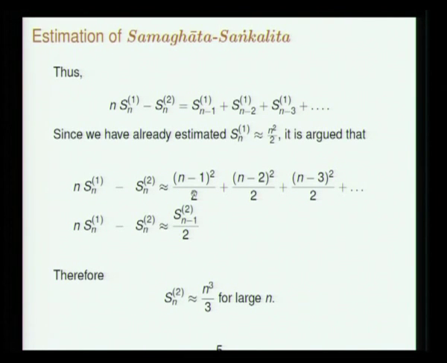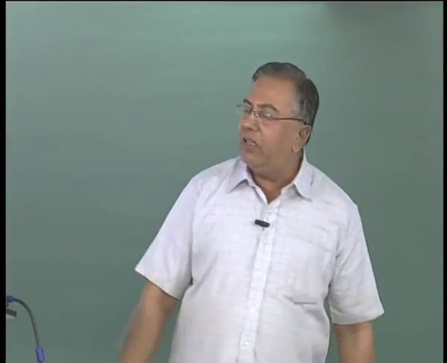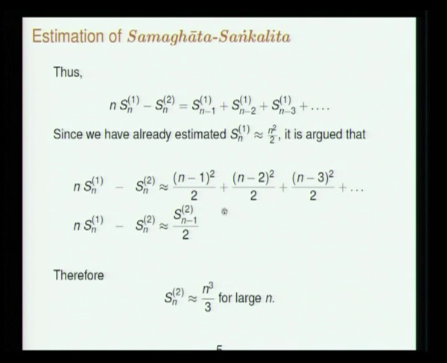Now this Sn minus 1 of 2 and Sn of 2 are almost the same. When n is very large, there is no difference between the sum of the squares of the first n integers and the sum of the squares of the first n minus 1 integers, at least for the purpose of the large n behavior which we are estimating now. So these two can be taken to be the same. Therefore taking this to the right hand side, this will become Sn of 2, one third of that, 3 by 2 of it, and here already n Sn of 1 is there. Therefore finally you will get Sn of 2 goes like n cube by 3.